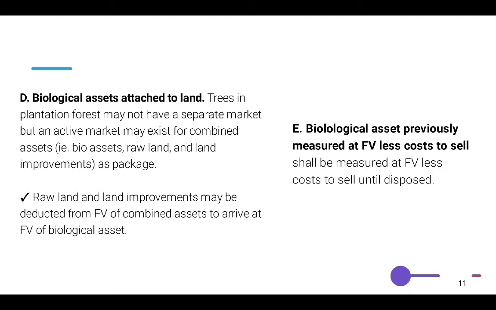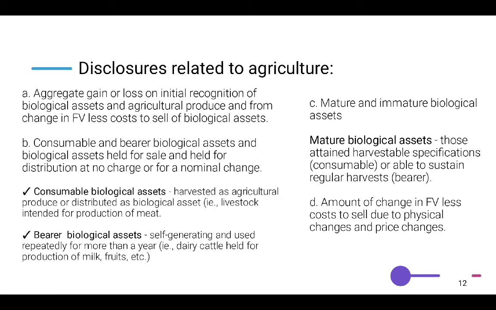A biological asset previously measured at fair value less cost to sell shall be measured at fair value less cost to sell until disposal. The disclosures related to agriculture: Letter A, the aggregate gain or loss on initial recognition of biological assets and agricultural produce and from change in fair value less cost to sell of biological assets. Letter B, consumable and bearer biological assets and biological assets held for sale and held for distribution at no charge or for a nominal charge.